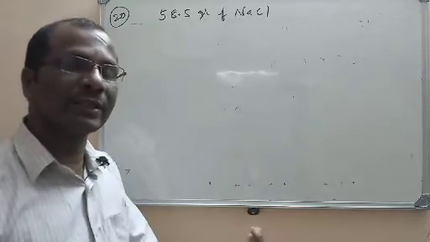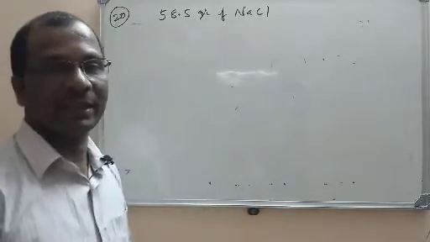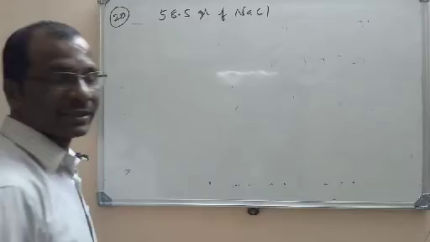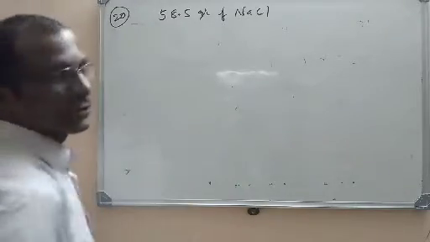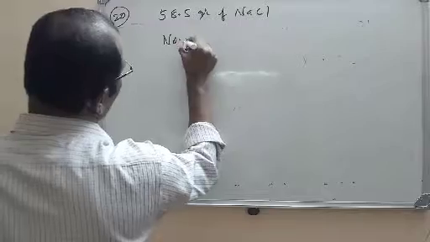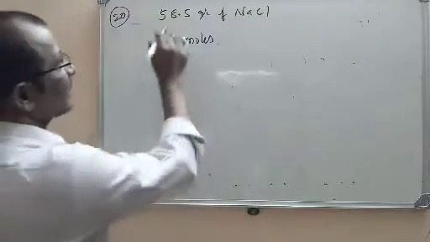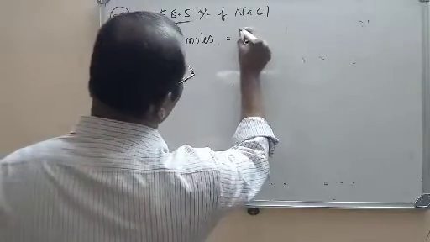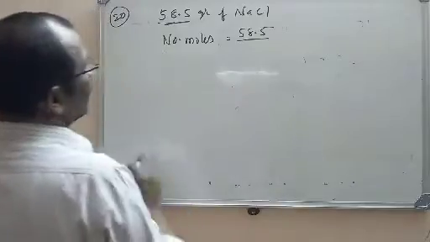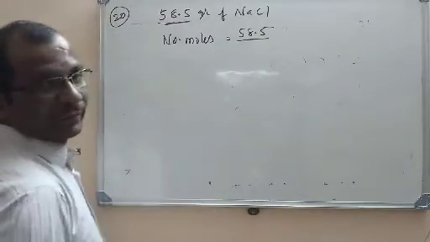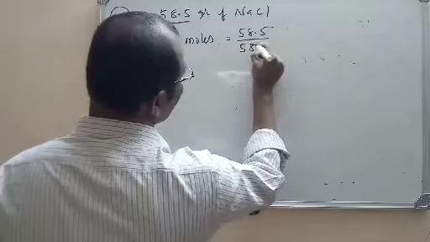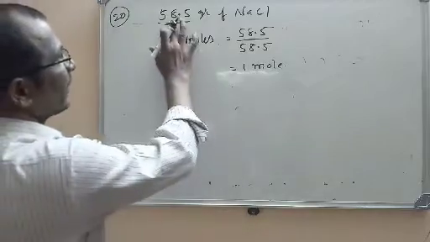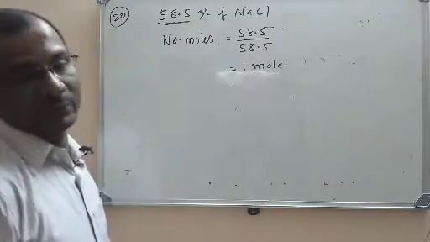So if you know the number of atoms, we can calculate the number of unit cells, or if we know the number of unit cells, we can calculate the number of atoms in any particular unit cell. Here 58.5 grams of NaCl is given. Now I will change it into moles. What we have to determine is the number of unit cells in this mass. Number of moles equals weight divided by molecular weight. The molecular mass of NaCl is 58.5. That means 58.5 grams is nothing but 1 mole.